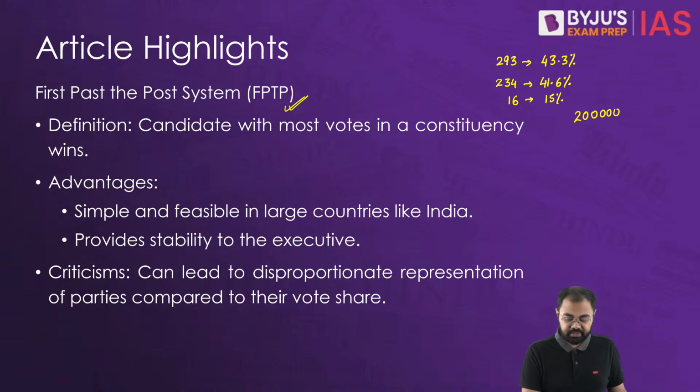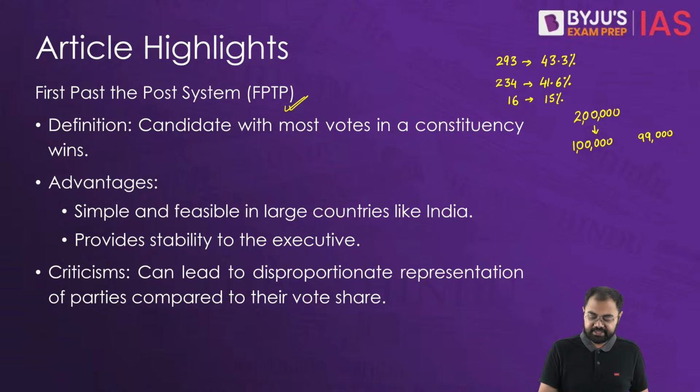there are 2 lakh votes which have been cast. Out of those 2 lakh votes, suppose one candidate gets 1 lakh votes, another candidate gets 99,000 votes, and a third candidate gets 1,000 votes.